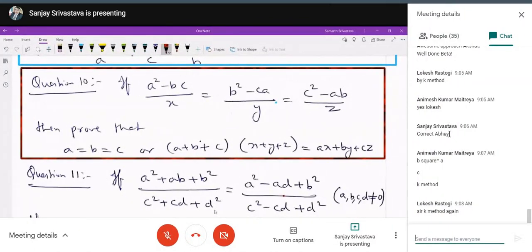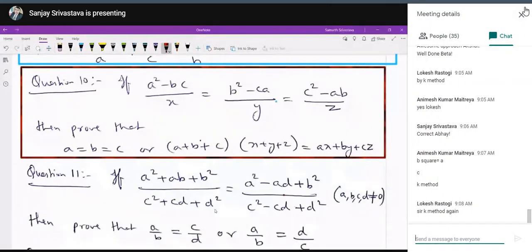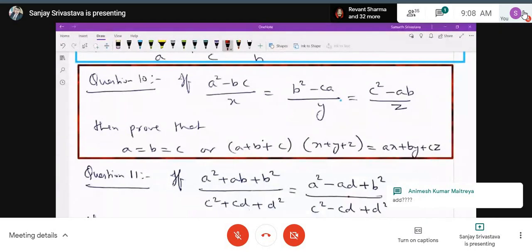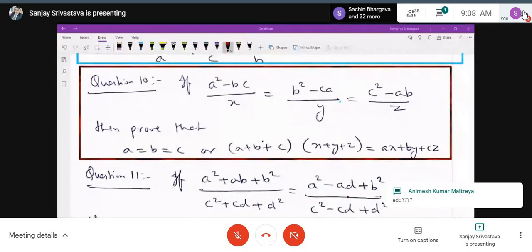Because these three ratios are equal and they are written in the form of fraction, A upon B is equal to C upon D is equal to E upon F, then is anything coming in your mind? Write that the sum of antecedents is equal to the sum of consequents. We can write each ratio equal to that. Yes, you are absolutely right, Vaibhav Tiwari.